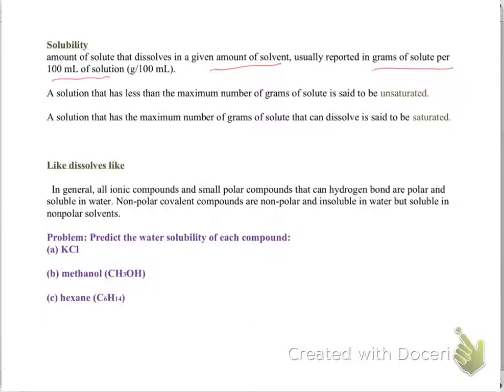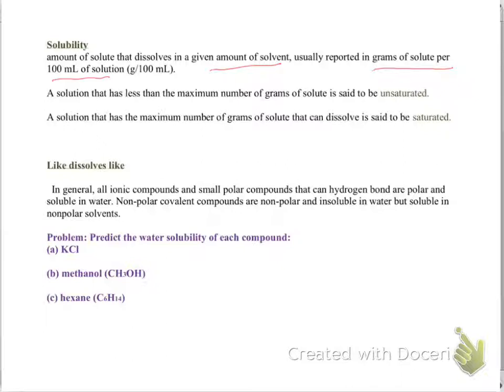That's the most commonly used method. When you are putting salt in the water, it's not that you can keep adding salt and it will keep dissolving. Yes, you can dissolve it, but after a while it's going to stop dissolving.